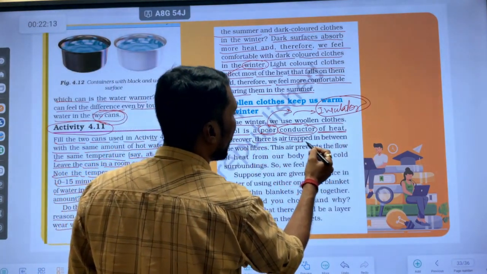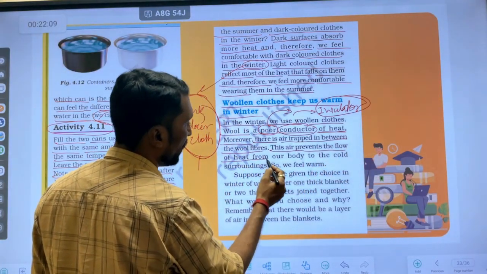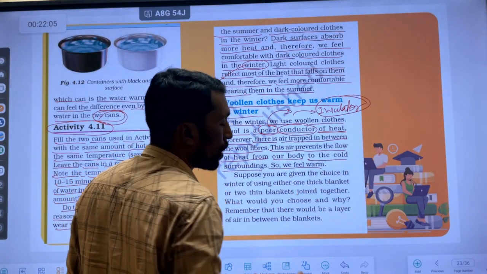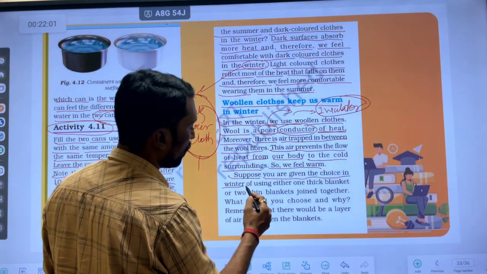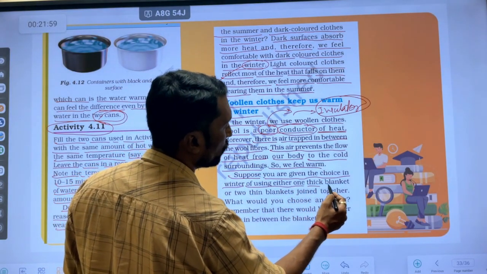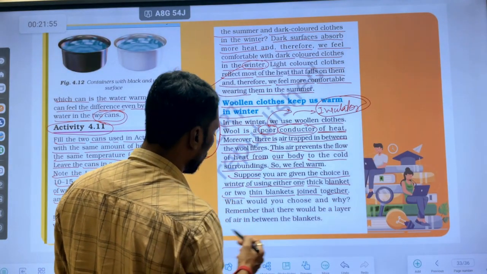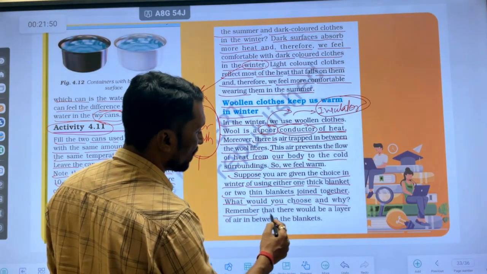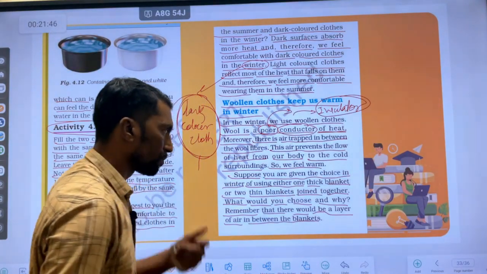Moreover, there is trapped air between the woolen fibers. This air prevents the flow of heat from our body to the cold surroundings, so we feel warmer. Suppose we are given the choice in winter of using either one thick blanket or two thin blankets joined together. What would you choose and why? Remember that there would be a layer of air between the blankets.